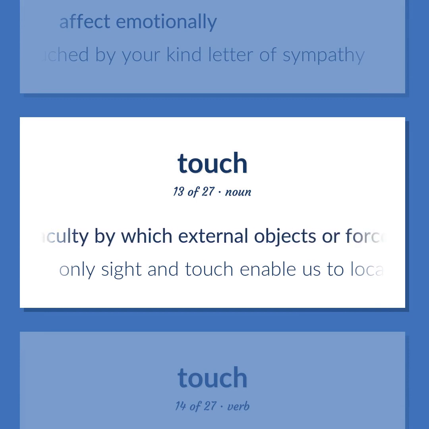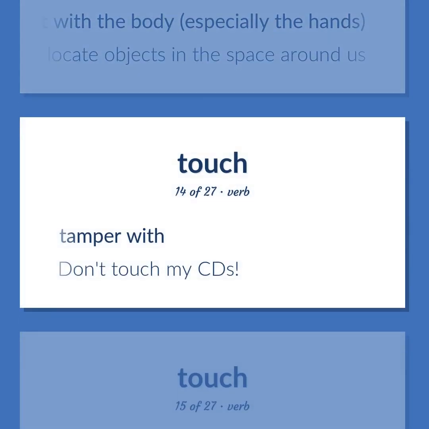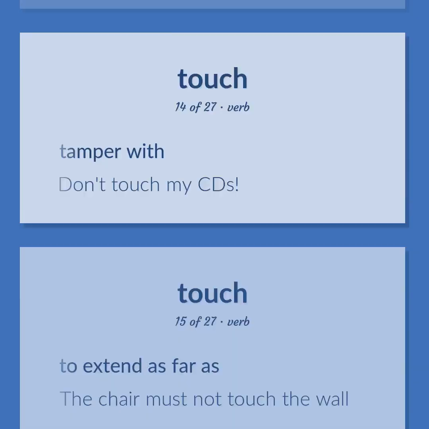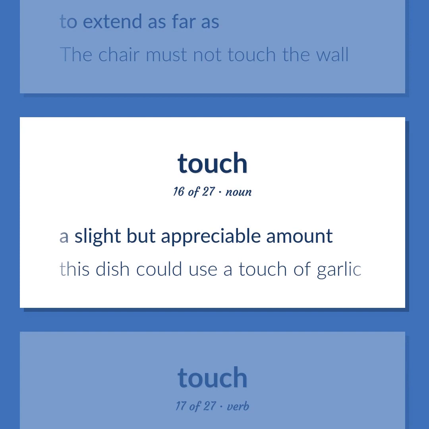The faculty by which external objects or forces are perceived through contact with the body, especially the hands. Only sight and touch enable us to locate objects in the space around us. Tamper with. Don't touch my CDs. To extend as far as. The chair must not touch the wall. A slight but appreciable amount. This dish could use a touch of garlic.